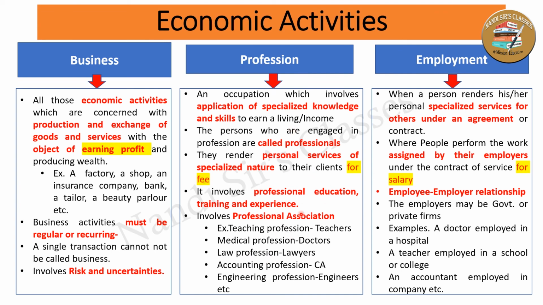But if a chartered accountant renders professional services under an agreement or under the authority of a company, that is employment. So from this, you can well understand the difference between business, profession, and employment.